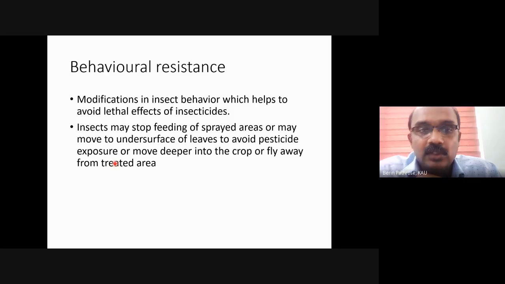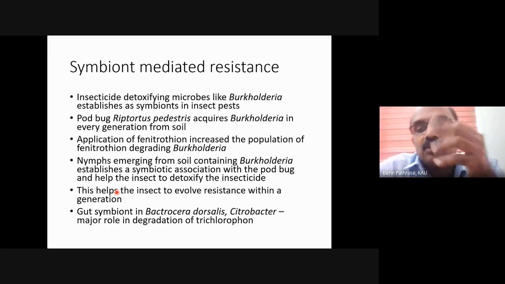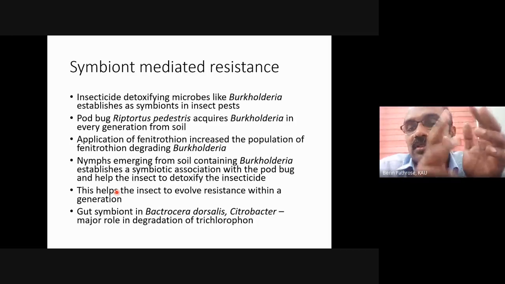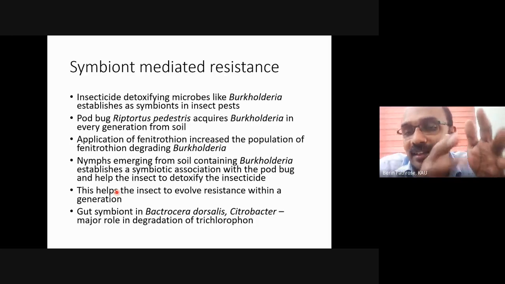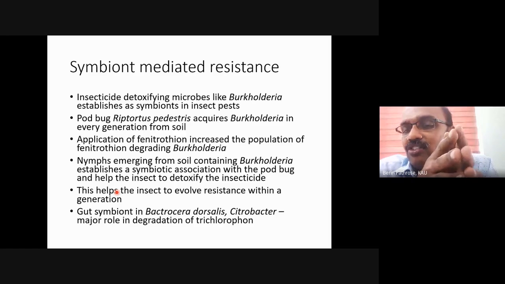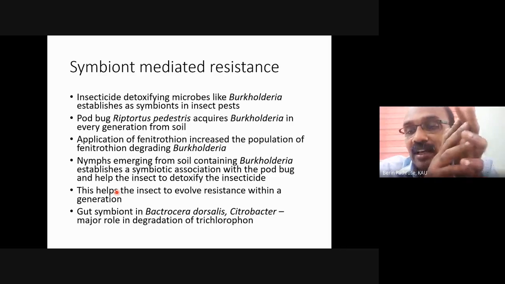The next one is a new mechanism of resistance, which was recently, actually the first paper appeared in 2019. This is the one which I told you in the definition. If you see the resistance definition, we always use it as a hereditary thing. Resistance is hereditary. But if this kind of mechanism is detected frequently in different kinds of insect,